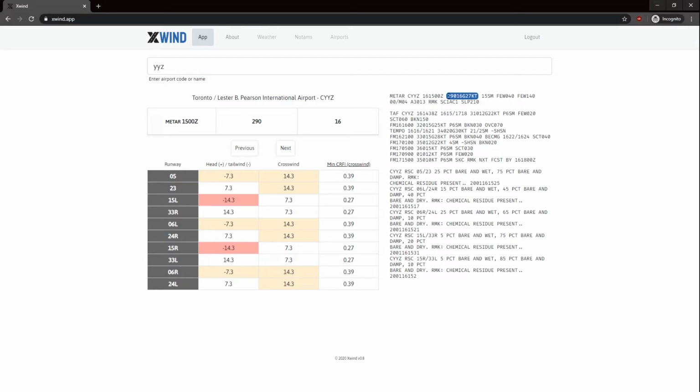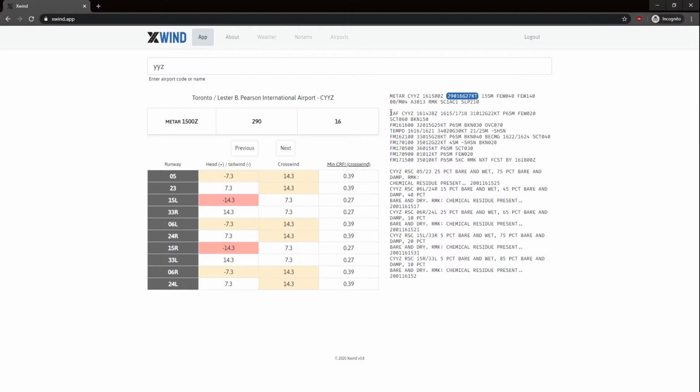They're coming from 290 at 16 knots and gusting to 27 knots. It says there's 15 miles of visibility, few clouds at 4,000 feet, few clouds at 14,000 feet. The temperature is 0 degrees Celsius, the dew point is -4, and the altimeter is 30.13. The altimeter is something that the pilots are going to use, but it's also a pretty good representation of what the atmospheric pressure is like right now.